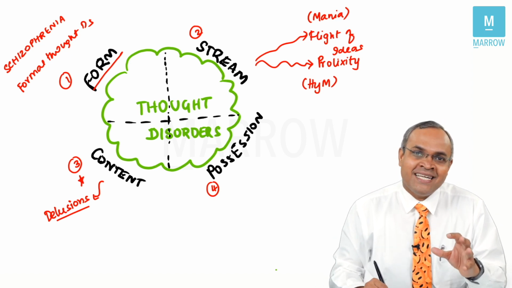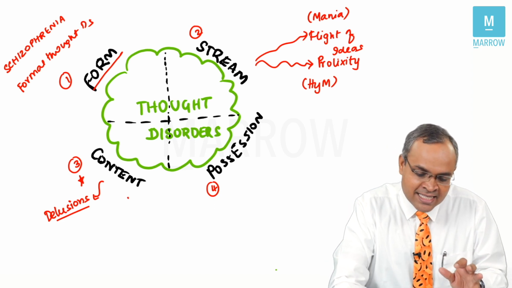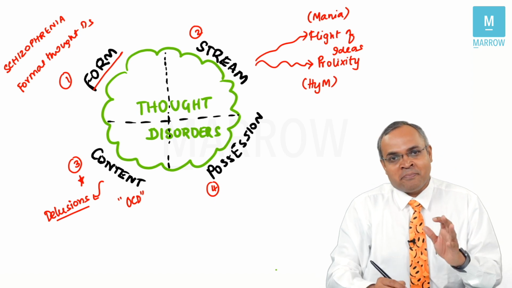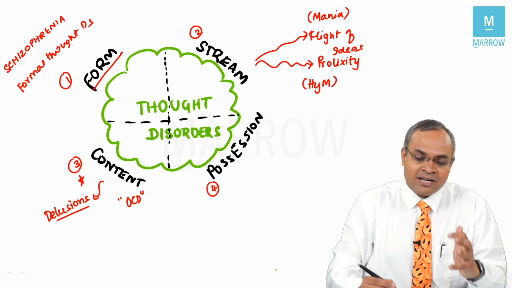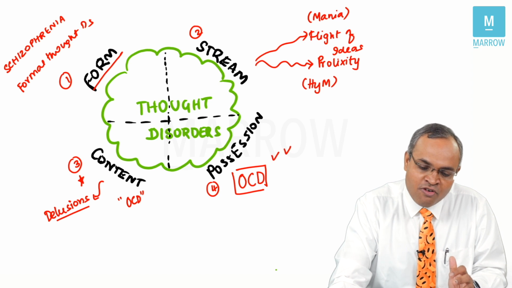So where does OCD come? Now, if you look at Kaplan and Sadock, it says OCD is an example of thought content problem. But the majority of mental status examination books will talk about OCD being an example of thought possession disorder. So I would go for OCD being a thought possession disorder.